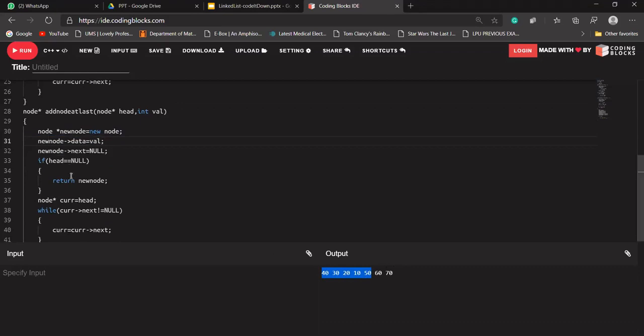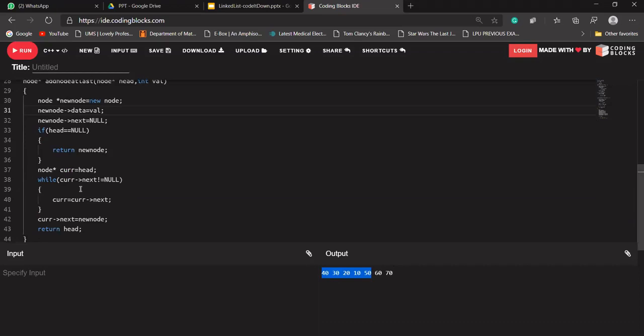Again it will check, iterating through the loop until it finds a node whose next is null. So it will come to 50. 50's next is null, so 50's next will store the node 60, and because 60 is a new node, its next is pointing to null.